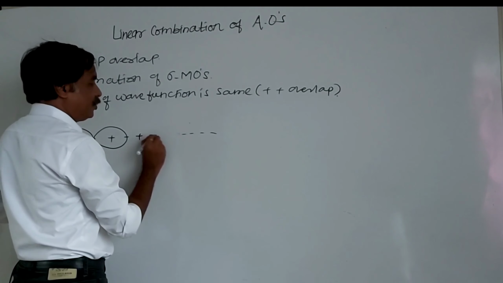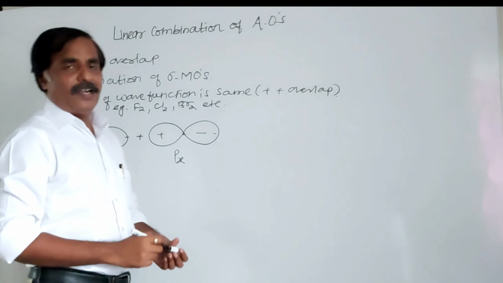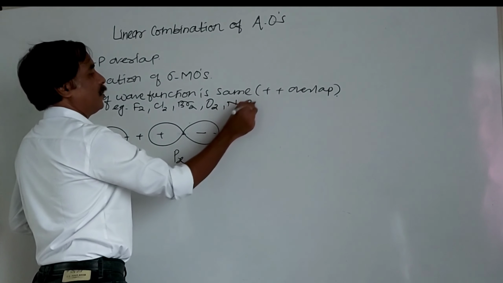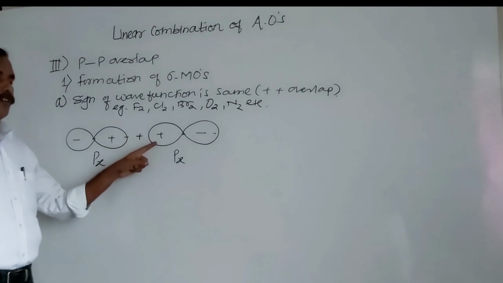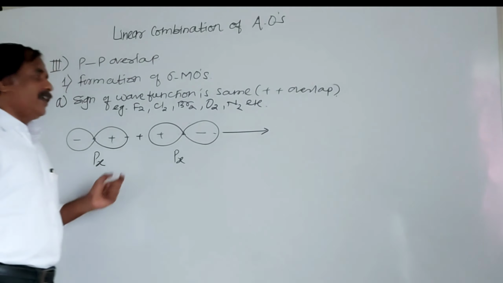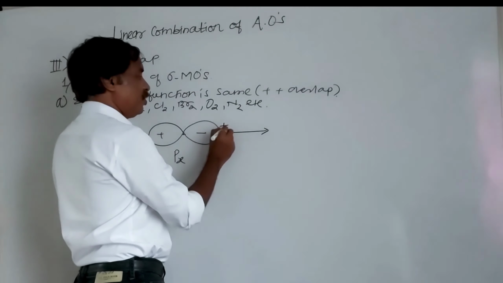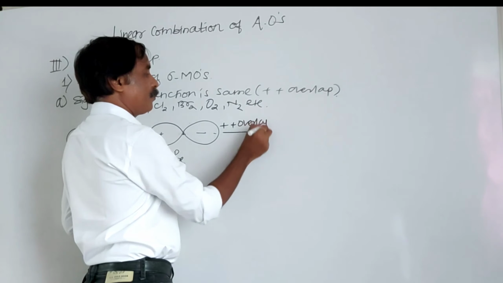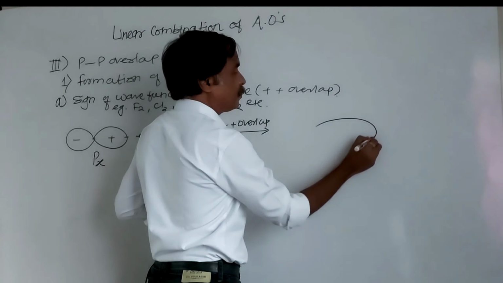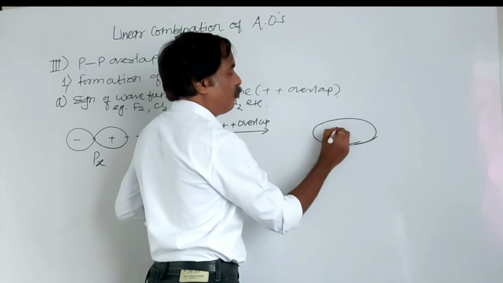Examples of this: fluorine, chlorine, bromine, etc. Even oxygen, nitrogen, because in oxygen also there is one sigma bond and one pi bond, isn't it? Here we can take oxygen, nitrogen, etc. Now positive, there is an addition. When there is addition, that is said to be positive overlap, an addition of these two waves. Here a bonding molecular orbital is formed like this.